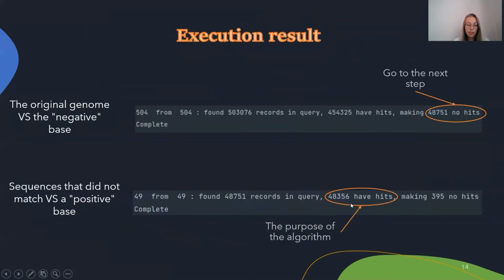This slide shows the result of the program's work with Pectobacterium parmentieri. After comparing the type strain with the negative base, we get a file with mismatched sequences, which are compared with the positive database. Here we get a file with hits, and it contains species-specific regions of the genome that can be used to create PCR primers.